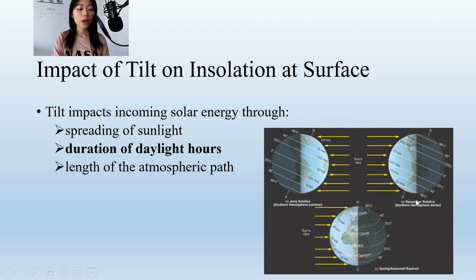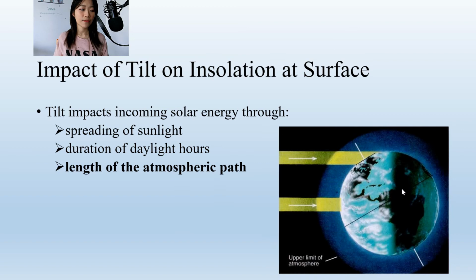However, in December, when the Earth is at the other side of the Sun, now the Arctic does not receive any solar energy, and the Antarctica receives solar energy for 24 hours. When a region on Earth receives solar energy for a longer period, it also means that it has a greater amount of total solar energy. So for the summertime over the Northern Hemisphere, not only is the spread smaller, but the Northern Hemisphere also has longer daylight. That is why we call June, July, and August the summer over the Northern Hemisphere.